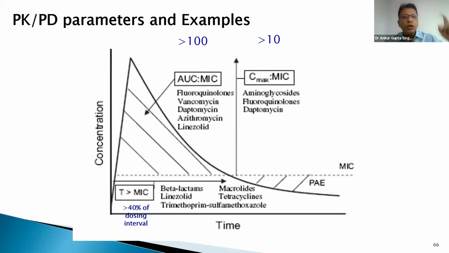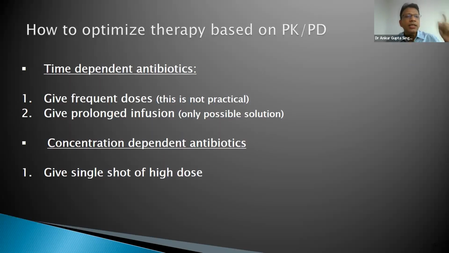On the other hand, concentration-dependent antibiotics means the higher you go above the MIC, the more is their efficacy. And how can you achieve a higher Cmax? Single shot. I often say it's a crime to give levofloxacin 250 mg BD or TDS in a sick patient. The right dose of levo is 750 mg single shot. For amikacin, gone are the days when you used to give 100 mg per kg TDS. The right dose is 15 to 20 mg per kg single shot. Because we need to hit hard. For concentration-dependent antibiotics, the higher the concentration above MIC, the more is the killing effect.